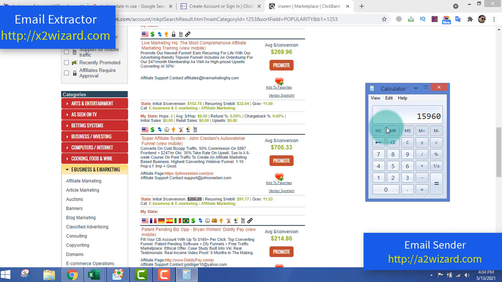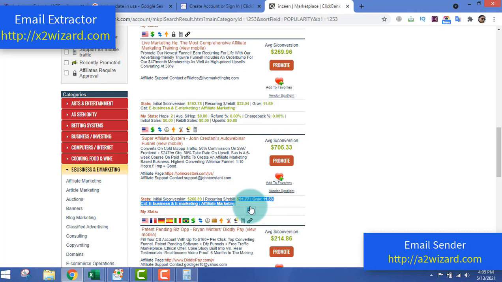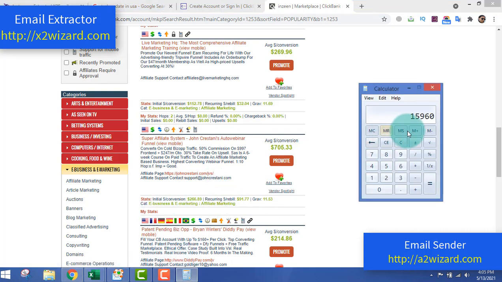If you do not take action, if you do not extract emails, if you do not send emails, if you do not find products to send emails, if you do not make your own product, then it will be very, very hard for you. So this is the monthly income, and from the second month you'll make 91 into how many? Let me do the math again, divide by 266, that means 60.